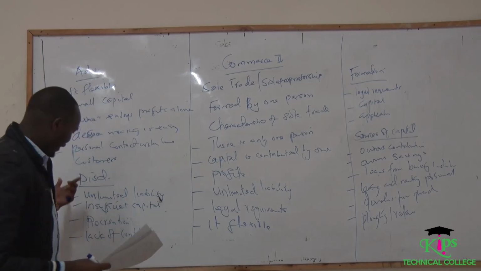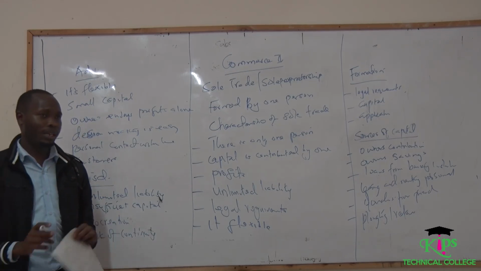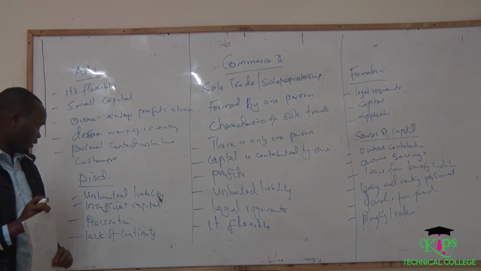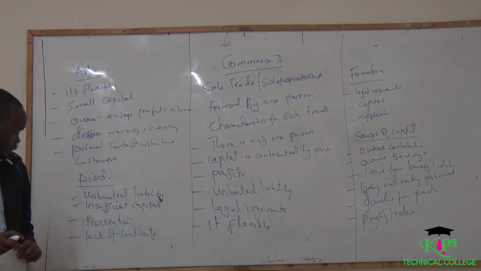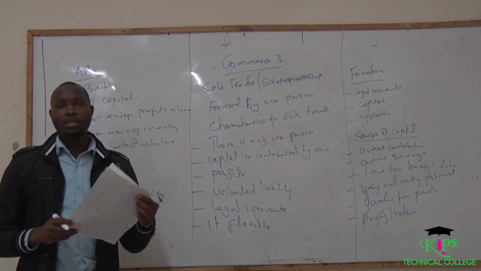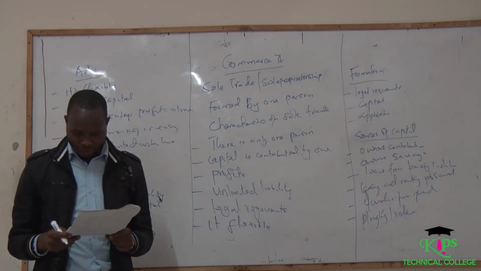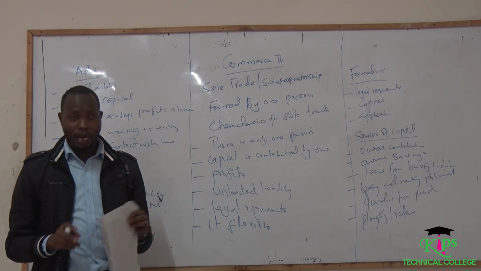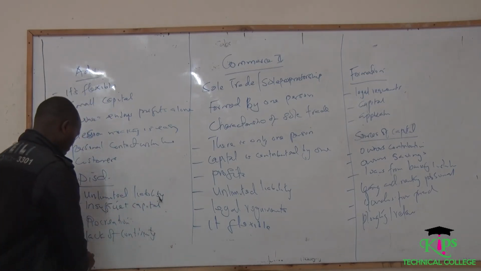This kind of business is brought to an end upon the death of the owner. If the person dies or becomes incapacitated, then that business needs to be brought to an end.